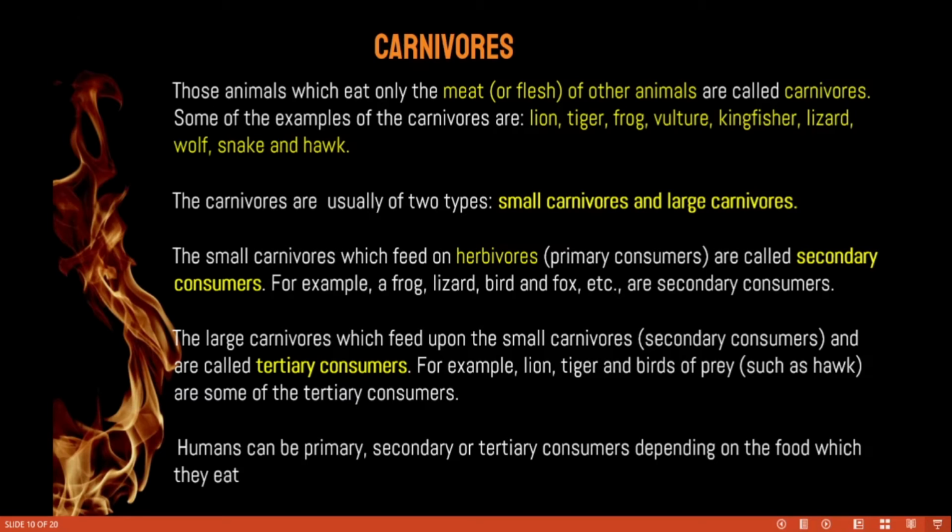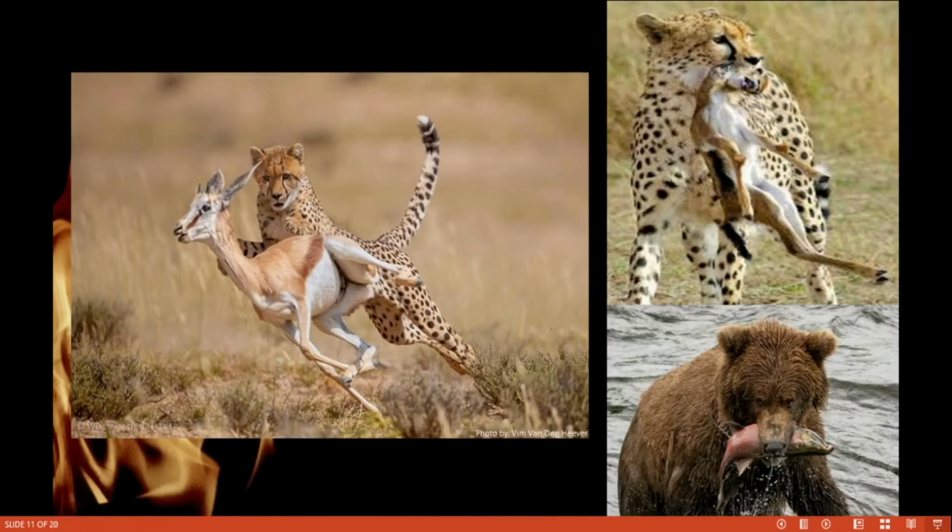A very important thing: humans. Humans can be primary, secondary, or tertiary consumers depending on the food which they eat. So look at the picture. This is for carnivores.